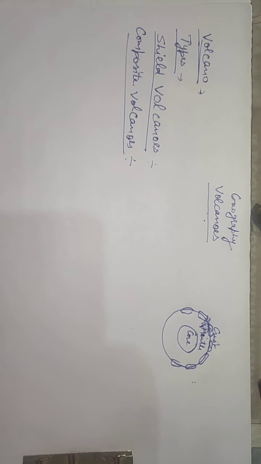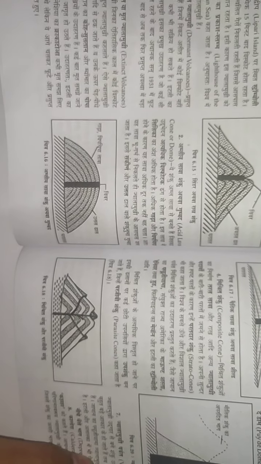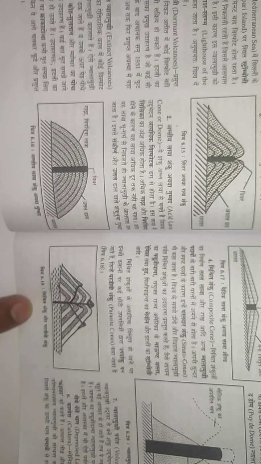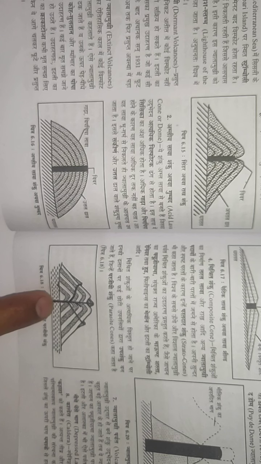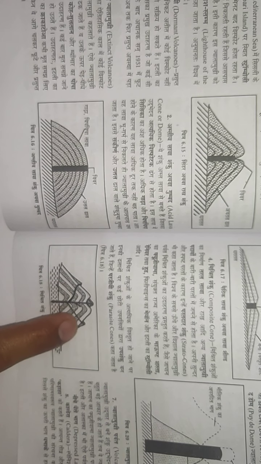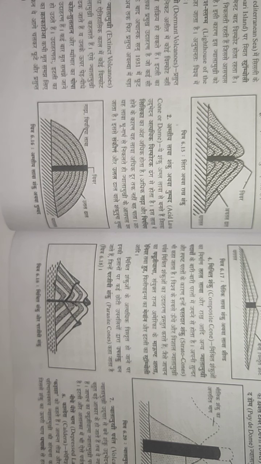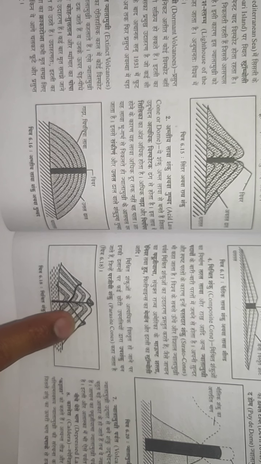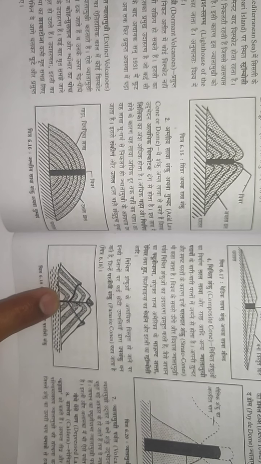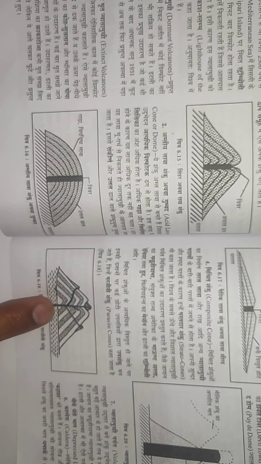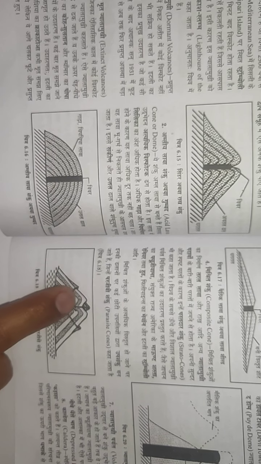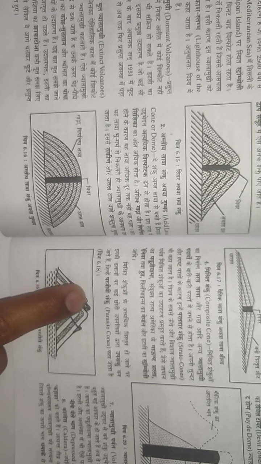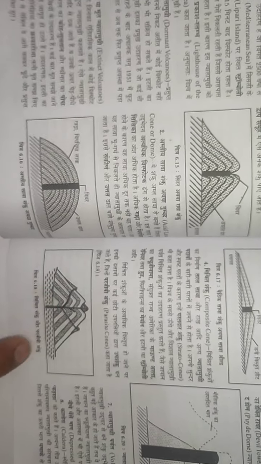Here is the picture of the composite volcano, and these are some objects and some interior material which was erupted from the outside and became different shapes.